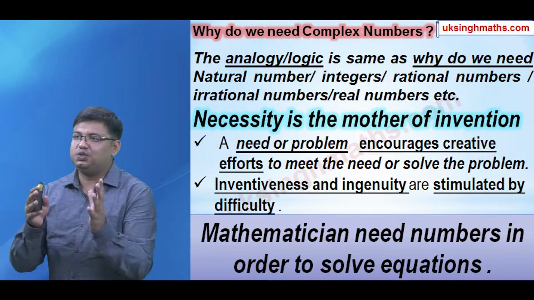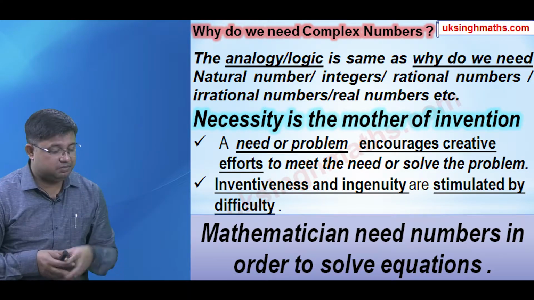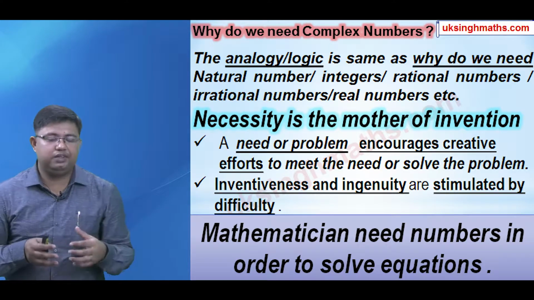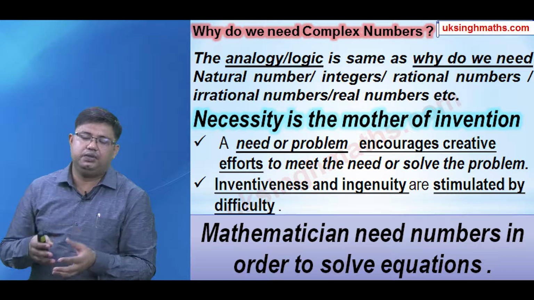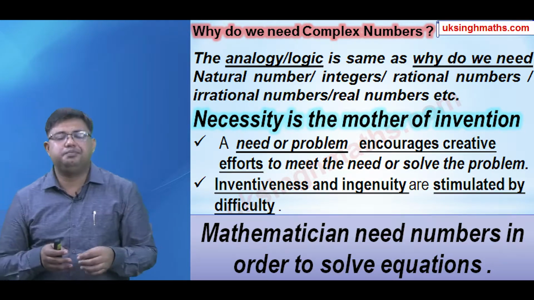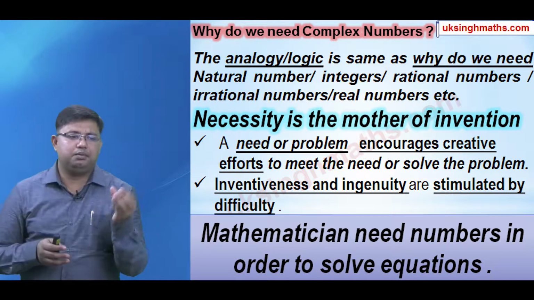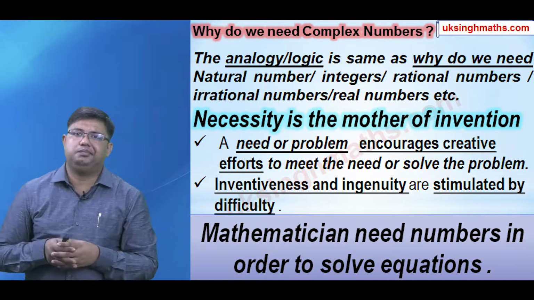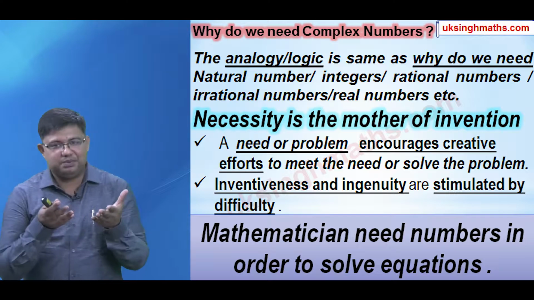Mathematicians needed number to solve many polynomial equations, because many of our daily life problems are basically converted into a mathematical problem, and that mathematical problem is solved by some or the other way to find the solution of this problem. And this is how our mathematics works.